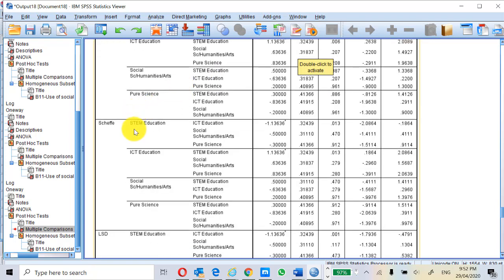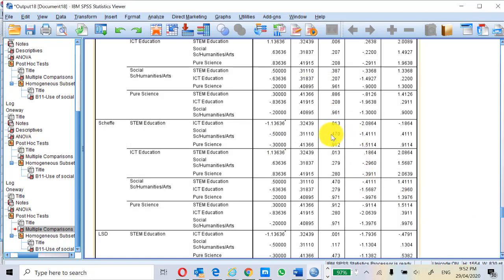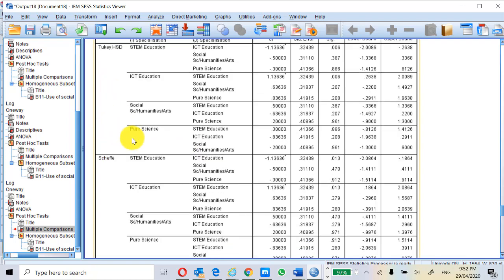Let's look at Scheffe. Scheffe 0.013, this is significant. And let's see any other one significant? No, the same, ICT education and STEM education. So the same culprit is what Scheffe picked out, using different detectives. Detective Tukey has picked out STEM education and ICT, Detective Scheffe has picked out STEM education and ICT.